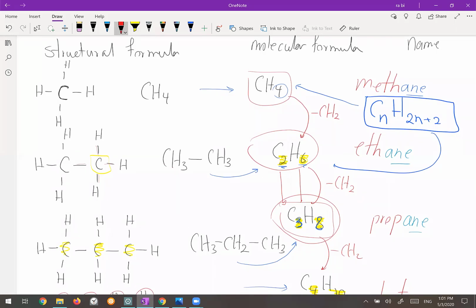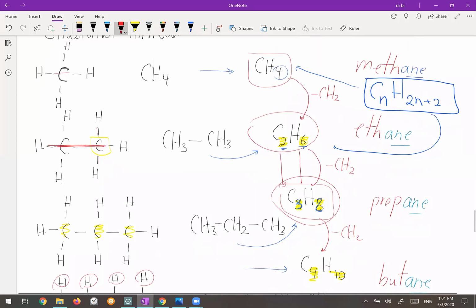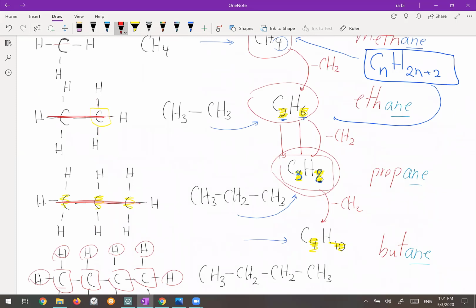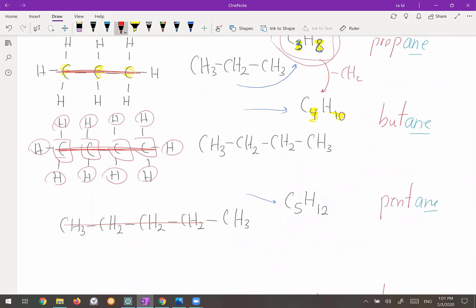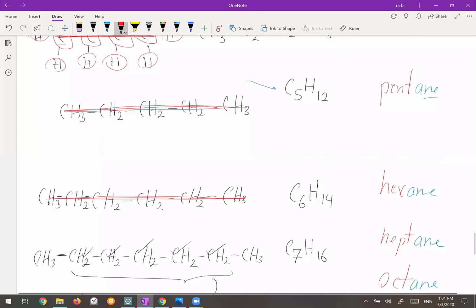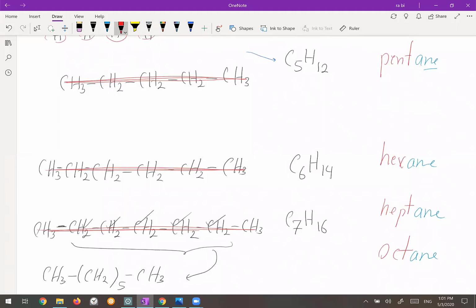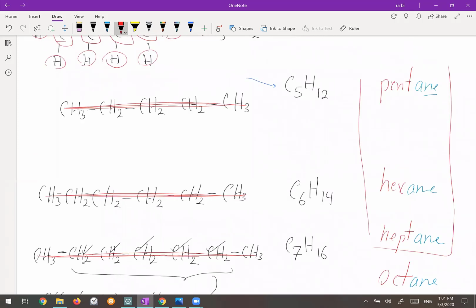So here you have one carbon is methane, two carbons joined to each other is ethane, three carbons joined to each other is propane, four carbons joined to each other is butane, five carbons joined to each other is pentane. Six carbons joined to each other is hexane. Seven carbons consecutively joined to each other, forming a long chain of the hydrocarbon, is heptane, and so on. Okay, so these names which you have here are for straight chain hydrocarbons.